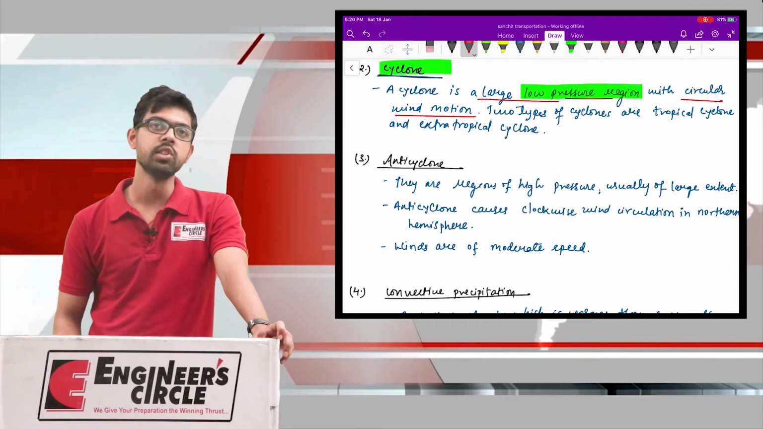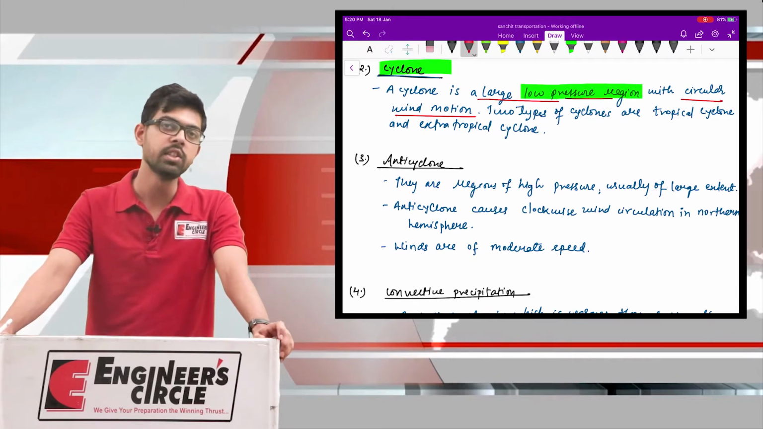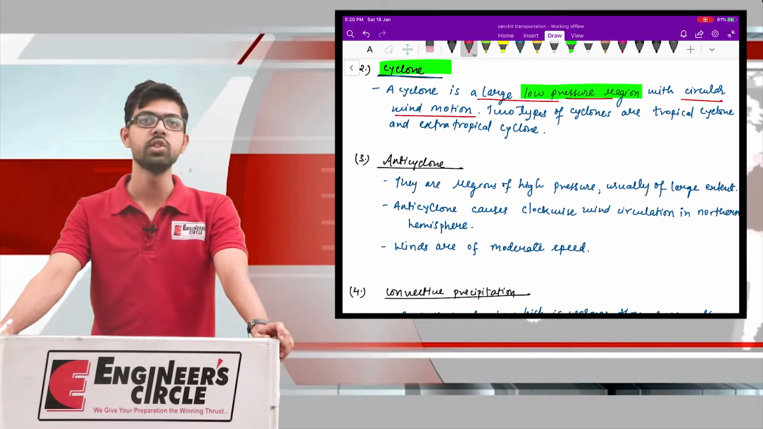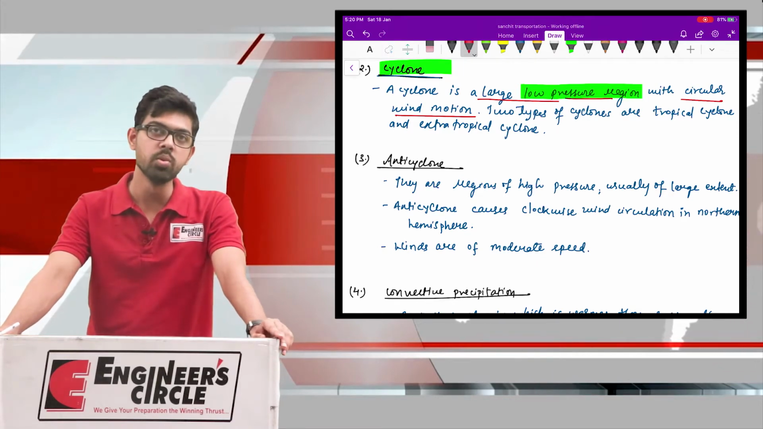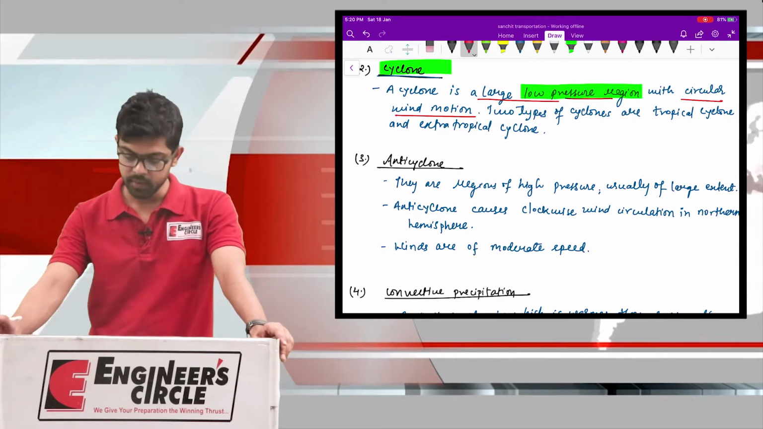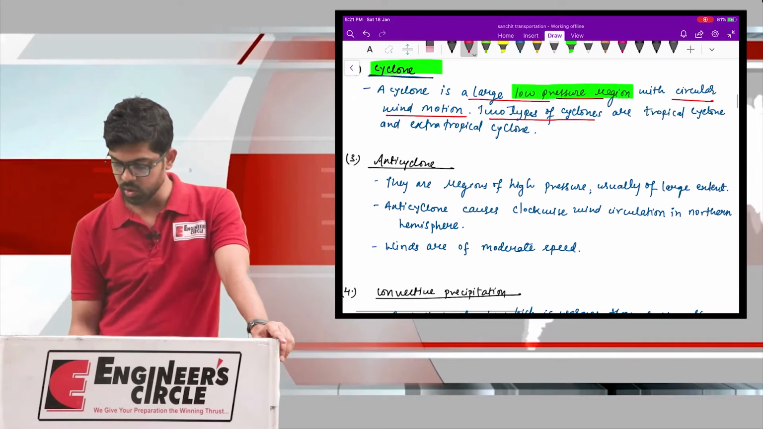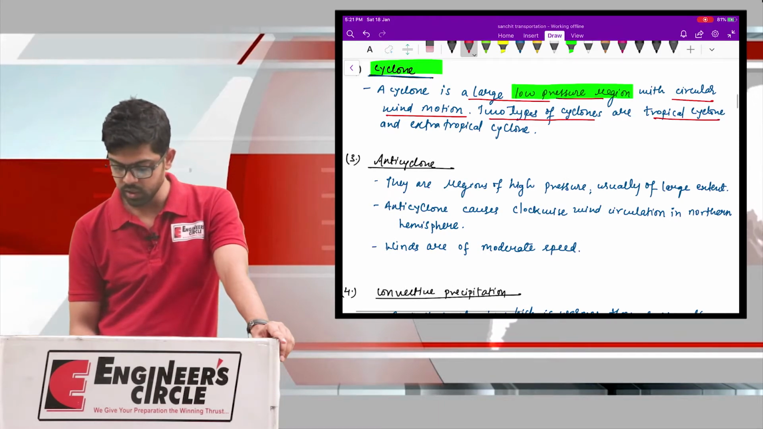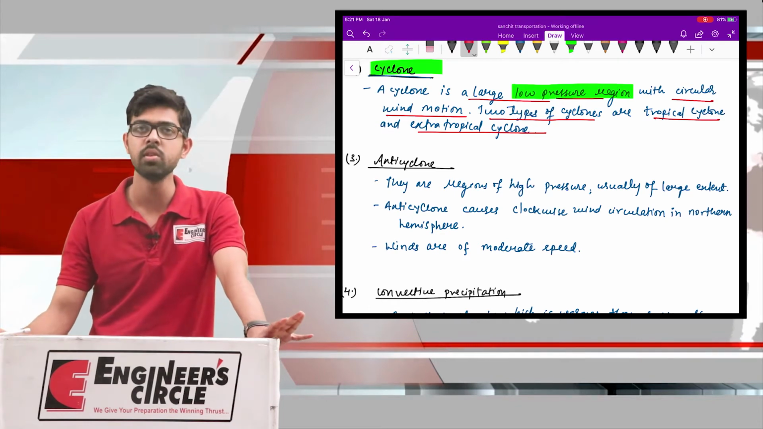A difference in pressure is created, and so the wind blows from other locations in order to fill this pressure gap, and in this movement it causes cooling and ultimately results in precipitation over a wider area. Now there are two different types of cyclone. The first is your tropical cyclone and the other is your extra tropical cyclone. So it is just a brief classification of a cyclone.